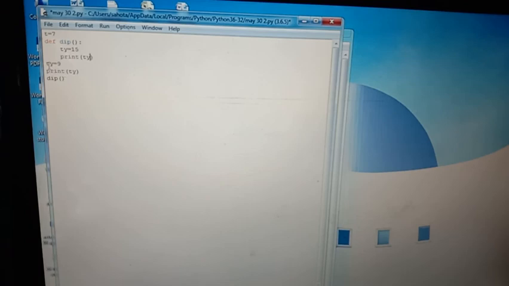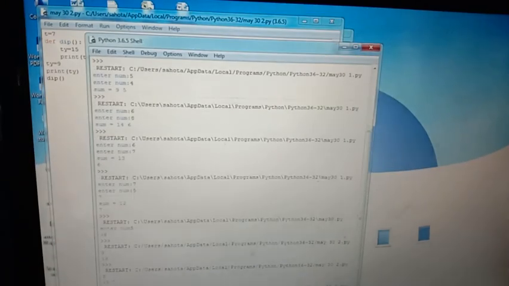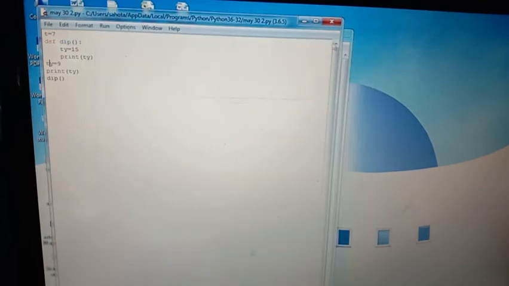So ty is a global variable, two global variables are there, ty and t, and this program is ready. Now we have to check the output of this. Check it.